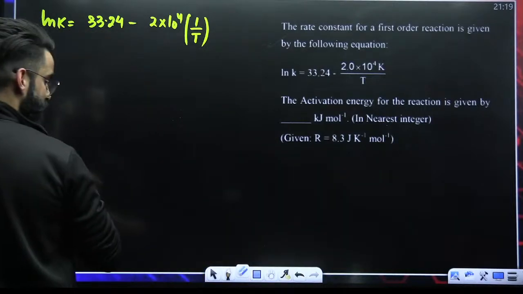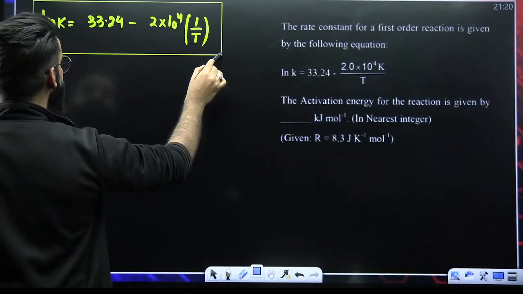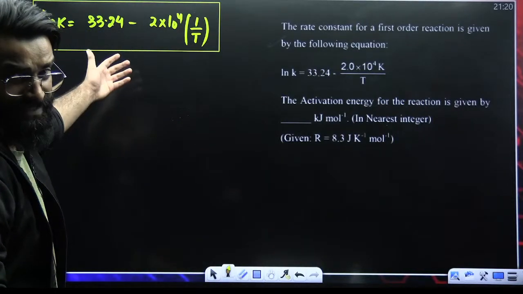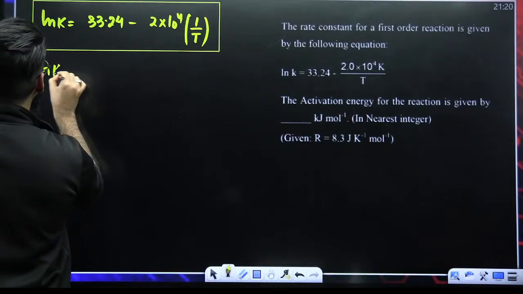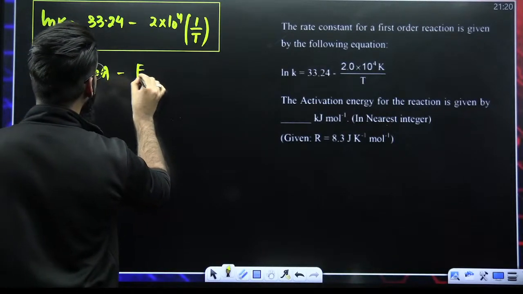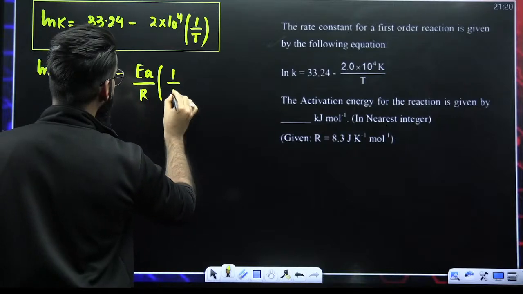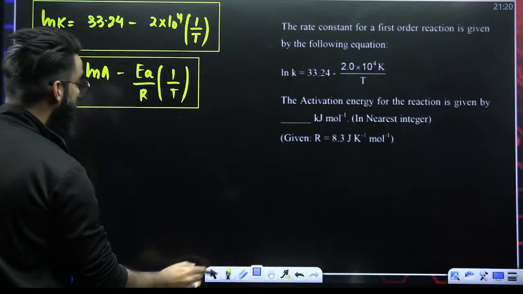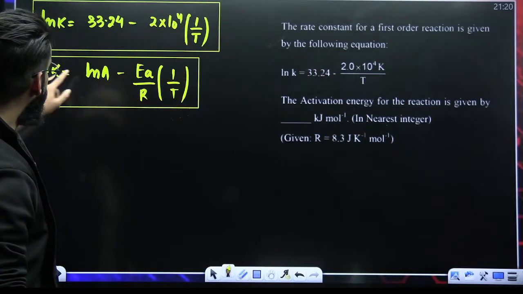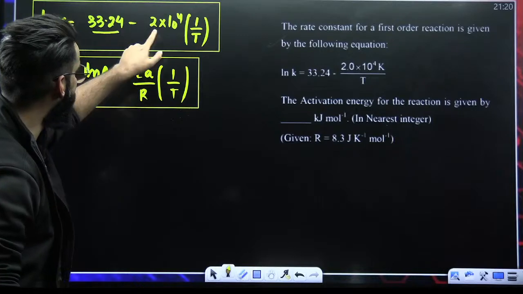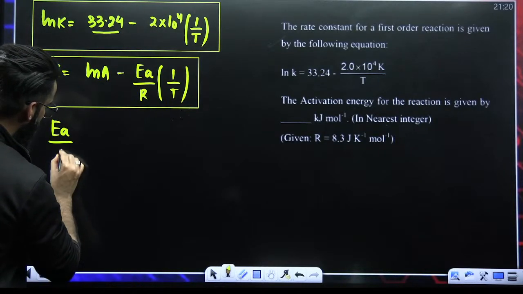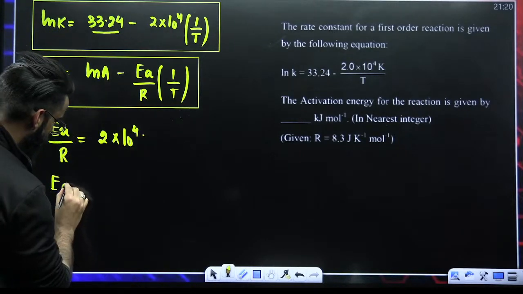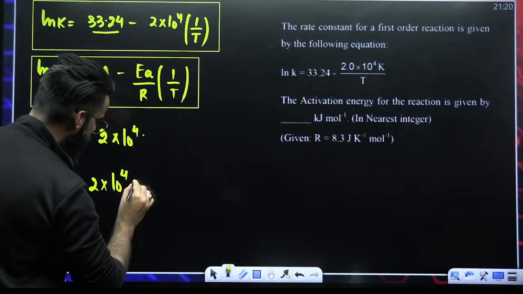My dear students, if you look carefully, this is the equation which is given. We know one more equation of a similar format: ln K = ln A minus Ea divided by R times 1 divided by T. If you compare these two equations, ln A is this, and Ea divided by R is 2 into 10 raised to the power 4. So your Ea would be equal to 2 into 10 raised to the power 4 multiplied by R.